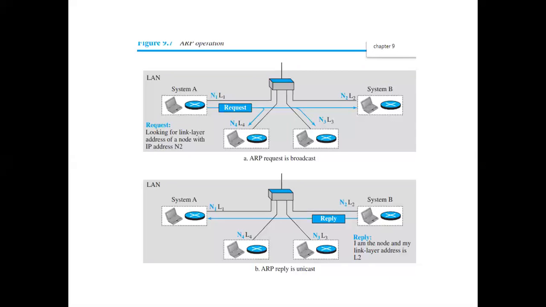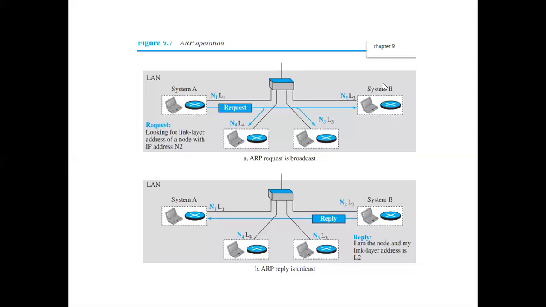So the ARP request packet is sent across the network. All the nodes receive the request packet and process it. If it is not the intended one, it will just neglect that particular request. Otherwise, if it is the intended one, it gives a reply back saying, yes, I am the one, and this is my link layer address. This reply is one-to-one communication, that is unicast, and the request is broadcast, which is one to many. That you should remember.